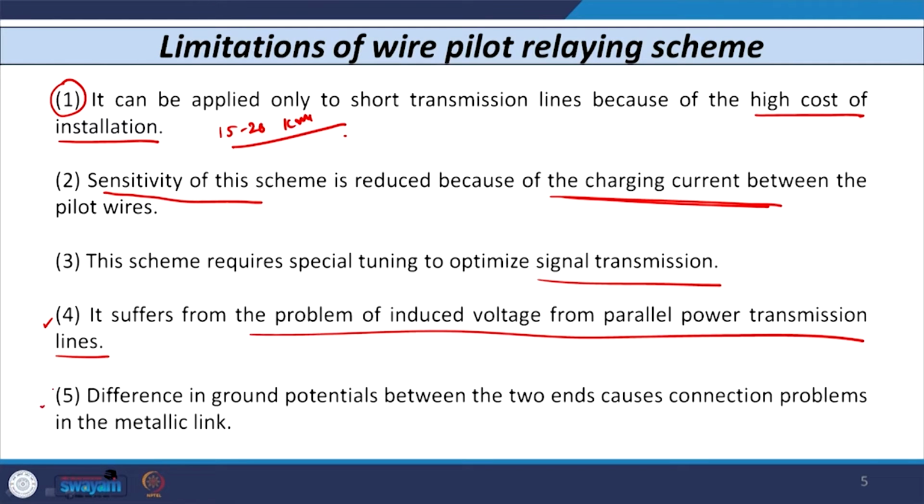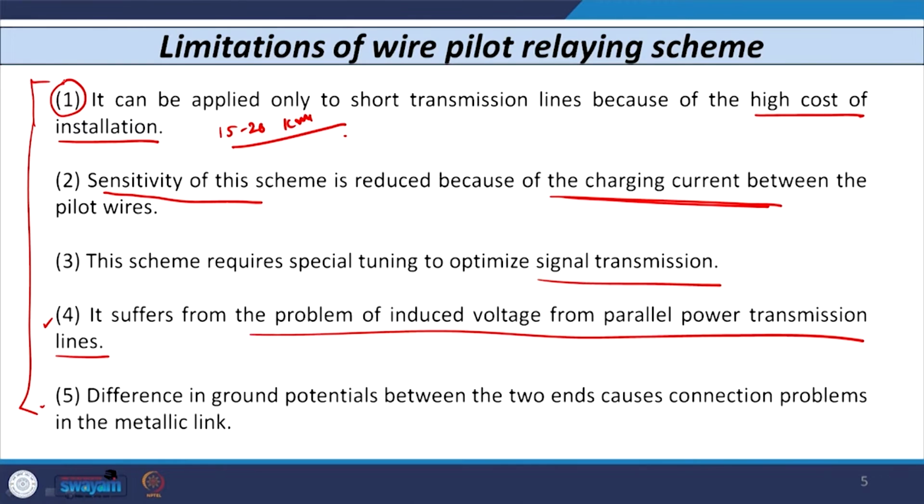And another disadvantage is the difference in the ground potential at the two ends, which may cause connection problems if I use some metallic link or some other structure. So, with all these 5 disadvantages, the wire pilot relaying scheme is not used in actual practice.